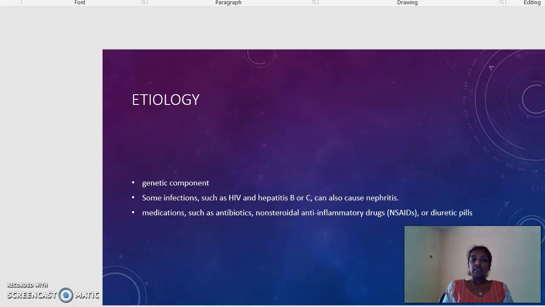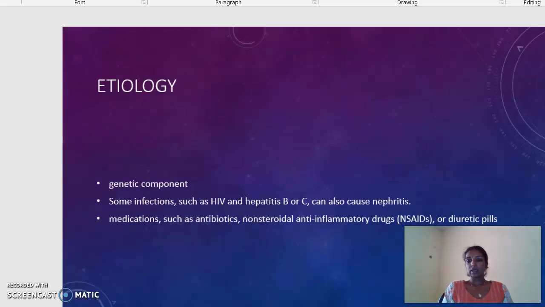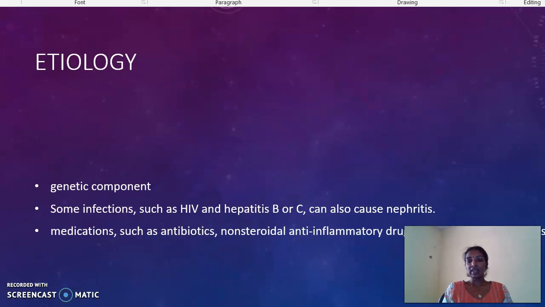As we have seen, there is a genetic component in this. We have seen some of the forms are transferred through the genes. So, there is genetical component as an etiology.